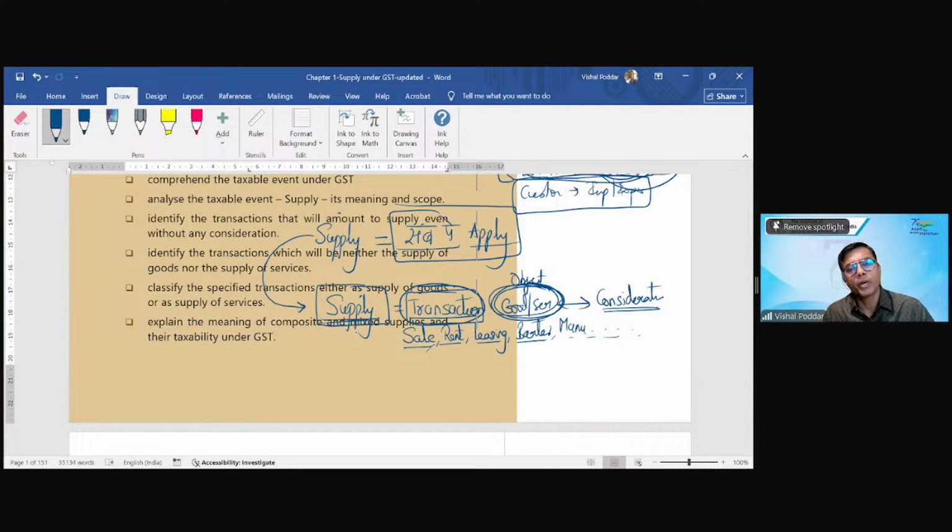Now, the important point is, will all these transactions automatically be termed as a supply and be compulsorily liable for GST? Answer is no, because the supply concept or supply definition has been technically framed under Section 7 of the CGST SGST Act. There is no definition of supply under the IGST Act, right?